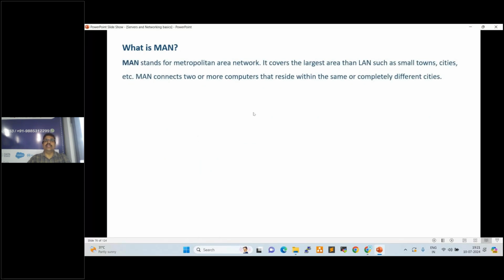Next one, MAN, Metropolitan Area Network. It covers a larger area than LAN, such as small towns, cities, etc. MAN connects two or more computers that reside within the same city or completely different cities. Okay. So MAN, Metropolitan Area Network.